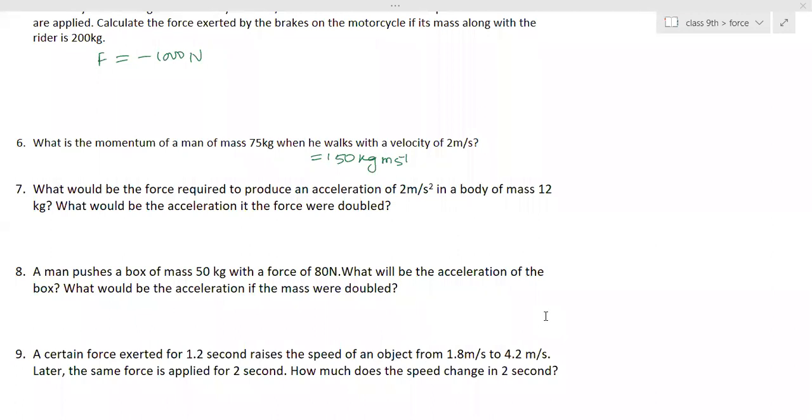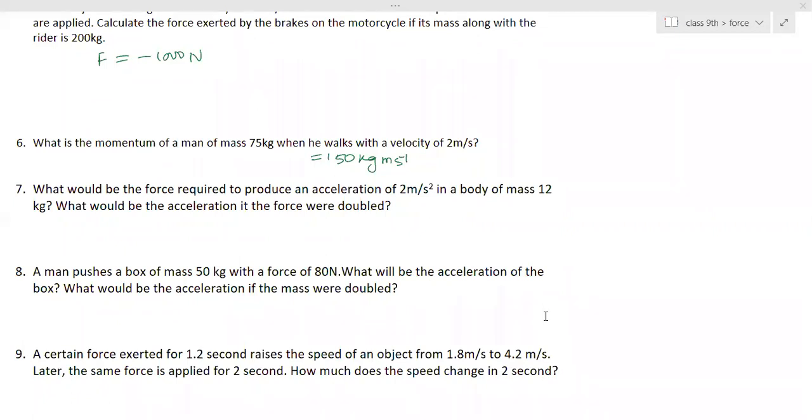Ma'am, should we do the ninth one? Yes. Ma'am, the seventh one is 4 meter per second square, right?